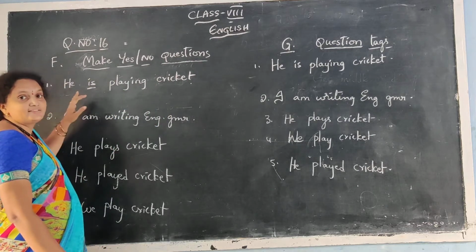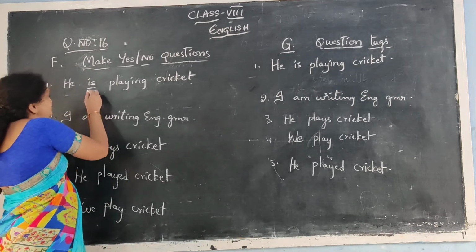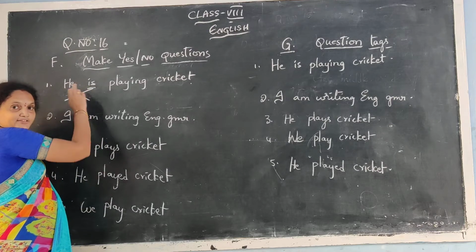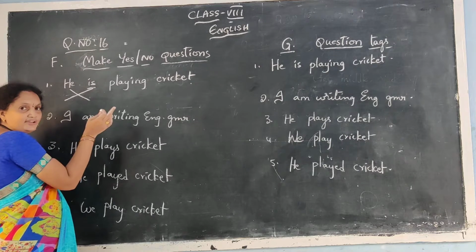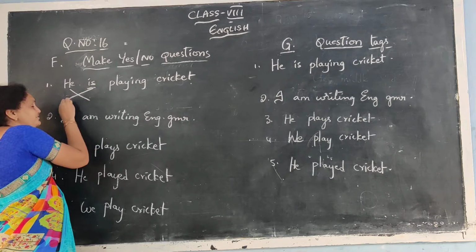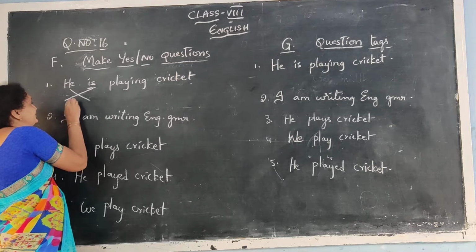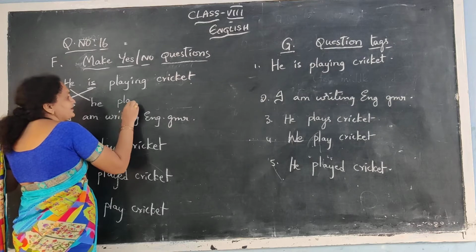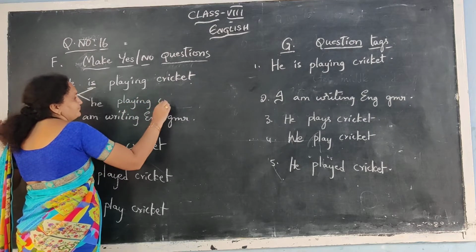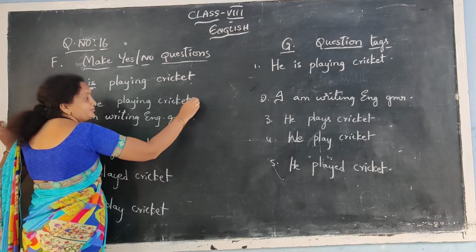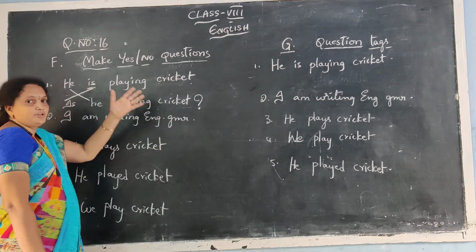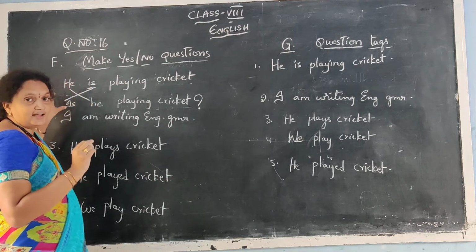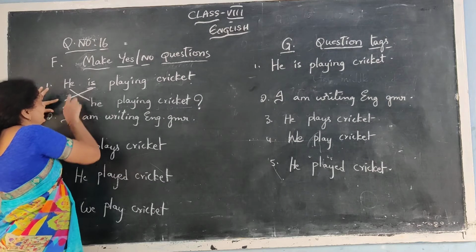What should we do to make a sentence a question? We should change the places of the helping verb and the subject. He is playing cricket. If we change the places of helping verb and subject, what will it become? He is becomes is he. Is he playing cricket? Don't forget to keep the question mark at the end of the question. So simply, we can do this by changing the places of helping verb and subject.